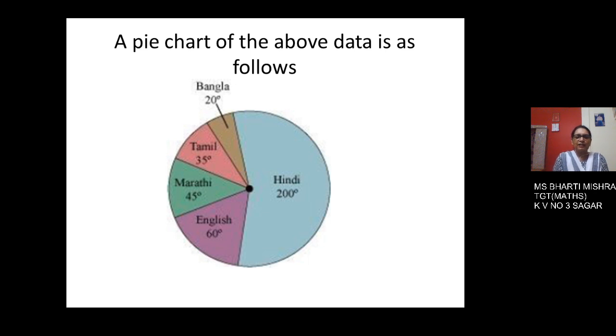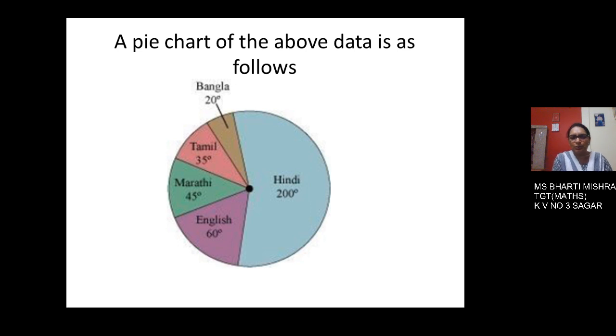Then on 60 degree radius, keep the protractor and draw an angle of 45 degree to get Marathi. Then the radius of 45 degree where it is ending, make an angle of 35 degree with the protractor. Then where you have written Tamil, there again put on the protractor the radius.